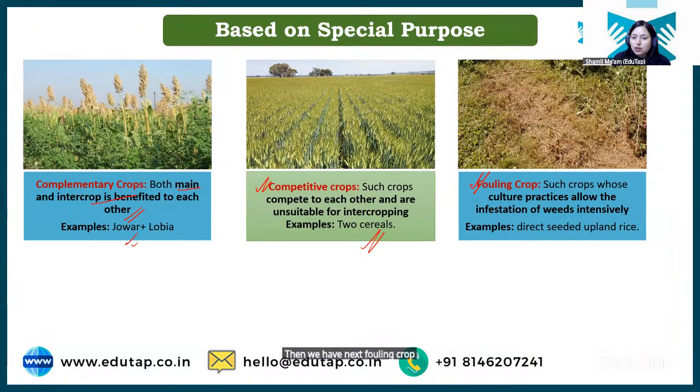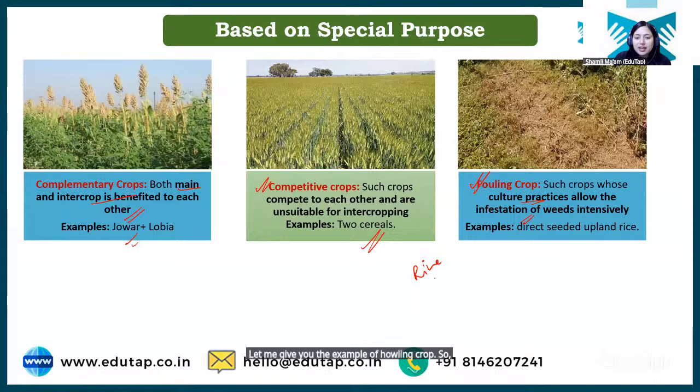What is fouling crop? Basically, students, sometimes few crops when grown, or the practices that are used for growing some crops, allow weed infestation. Okay? They allow weeds to grow in the field. Such crops are called fouling crops, right? Okay, let me give you the example of fouling crop.